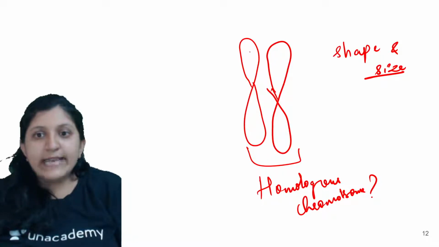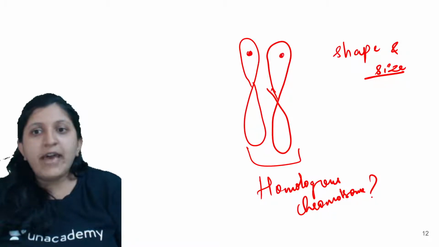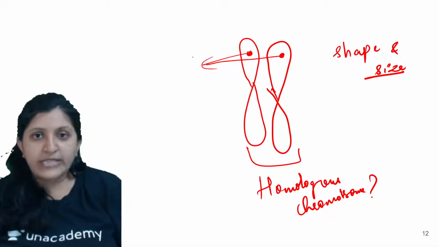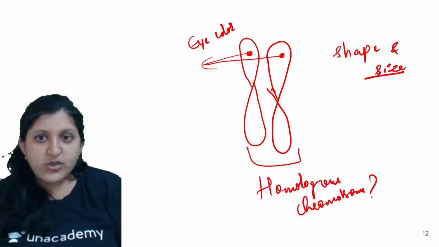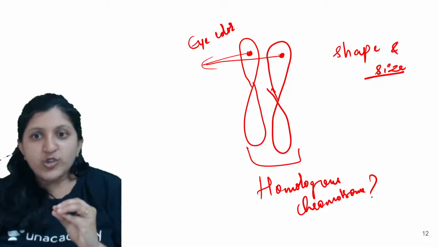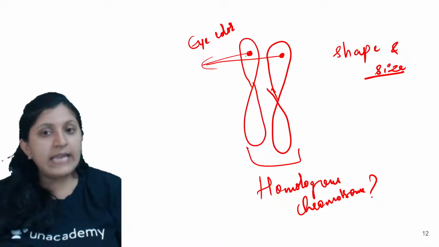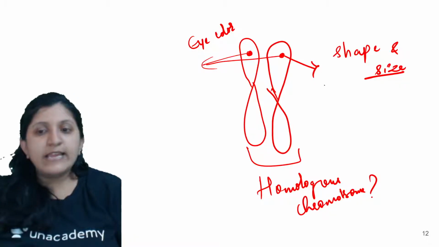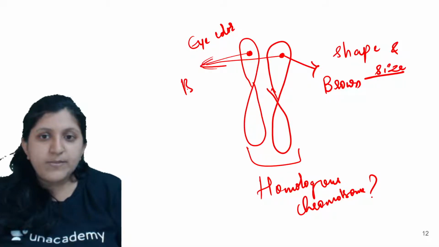So now there is an alternative form of this gene. Okay, so this is one allele, and this is one allele, which is responsible for expression of the eye color. Now there is a gene, so this is a gene on the whole. A part of a gene is actually an allele. Here also a gene is there, and a part of that gene is an allele. So alternative form. I'll just write it here. This allele is responsible for brown eye, and this allele is responsible for black eye.